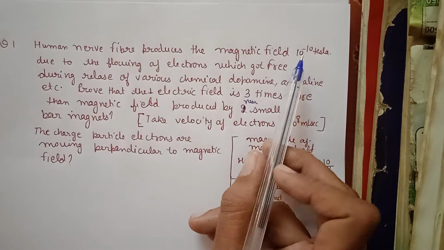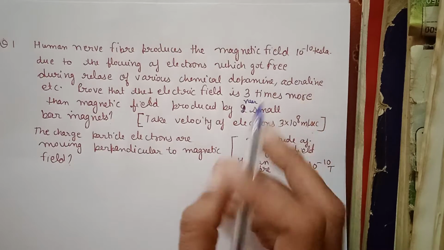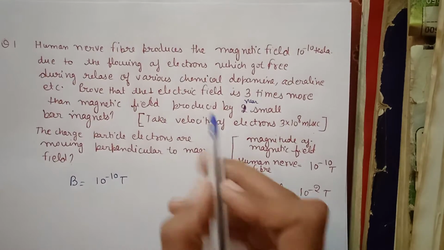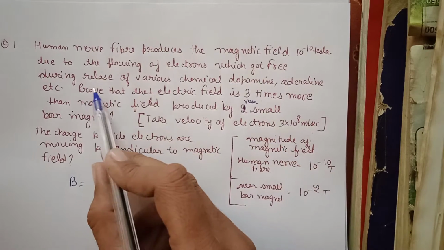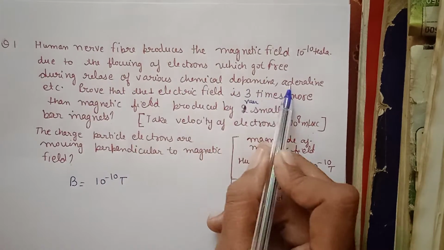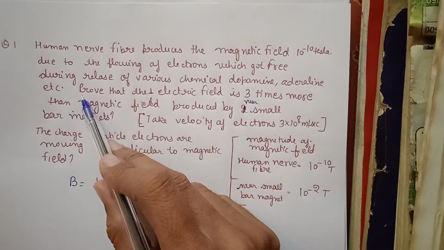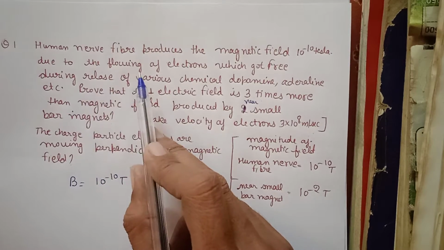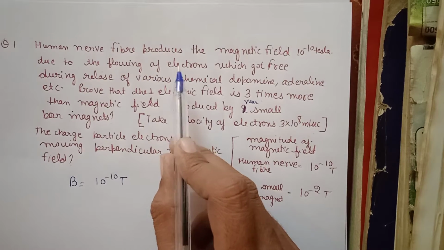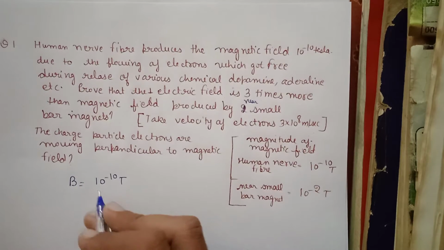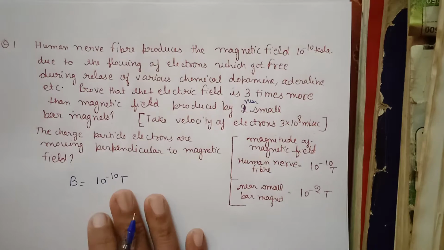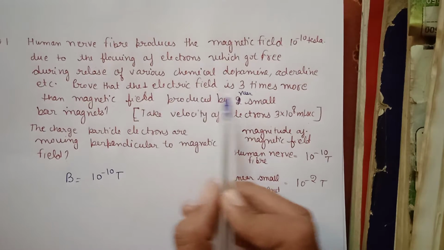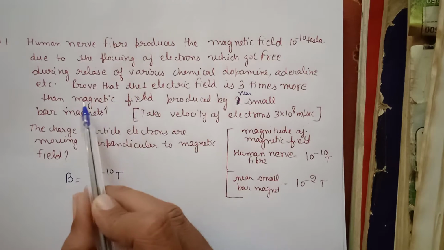So they are saying that there is a human nerve fiber in our body and it produces a magnetic field of 10 raised to power minus 10 Tesla, due to the flowing of electrons which got free during release of various chemicals like dopamine, adrenaline, etc. So various chemicals present in our brain got released, and during their release some electrons got free, and due to those electrons there is a magnetic field given to us, 10 raised to power minus 10 Tesla.